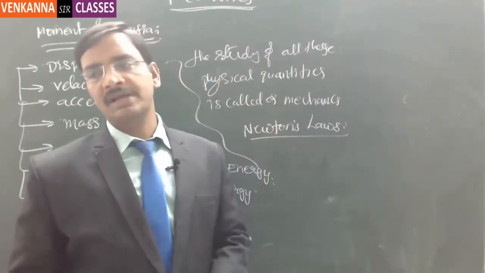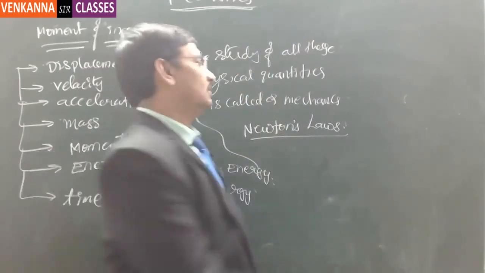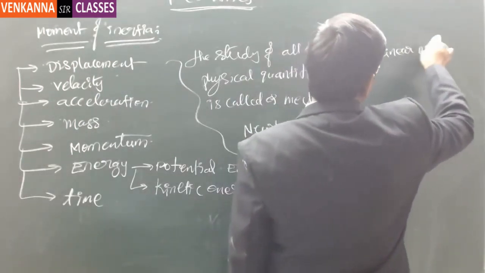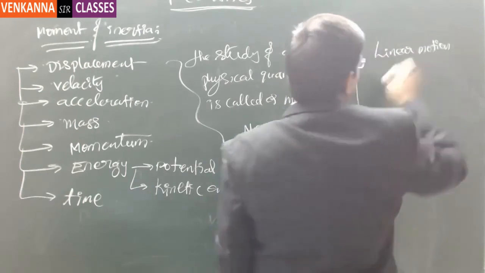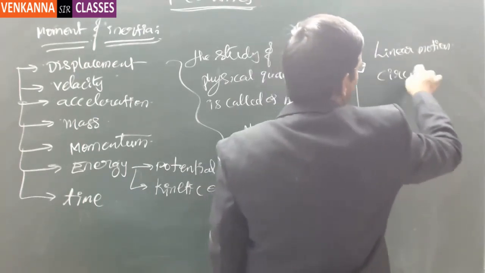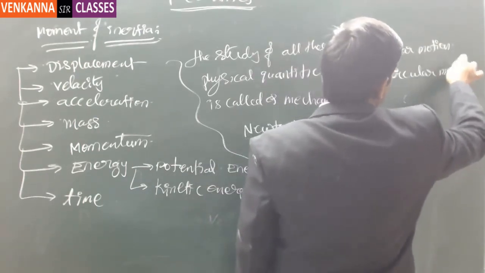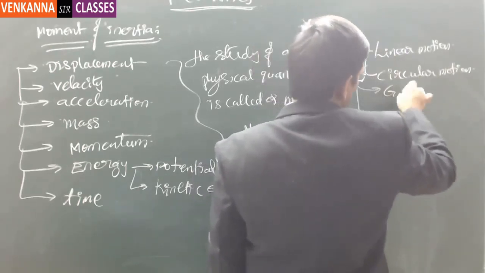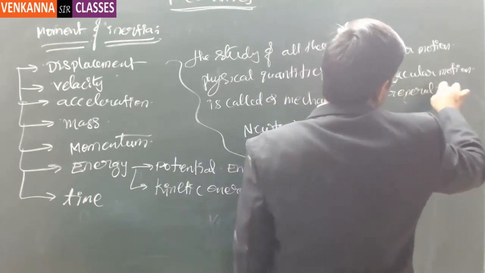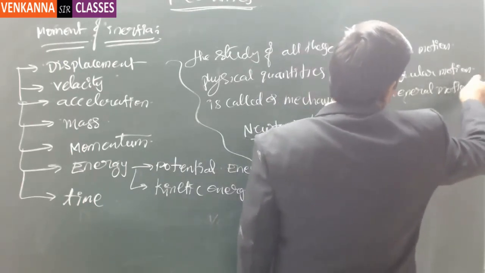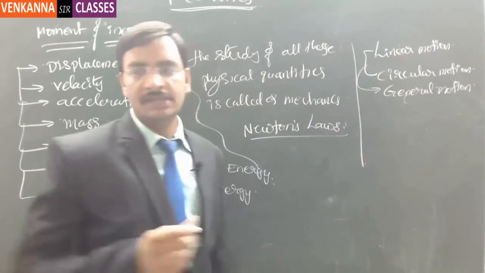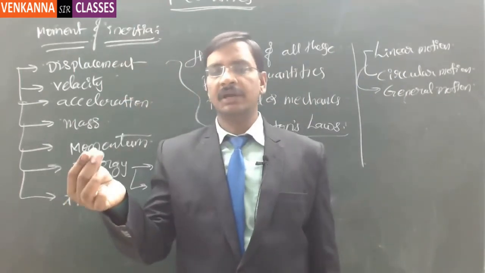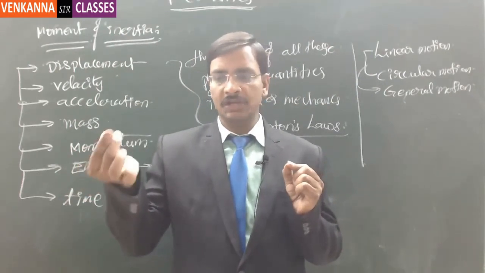So there are usually different kinds of motions. One is the linear motion, another is the circular motion, and then the third one is the general motion. General motion is nothing but, if I say this particular particle is moving like this, then this position is changed to a different location here.